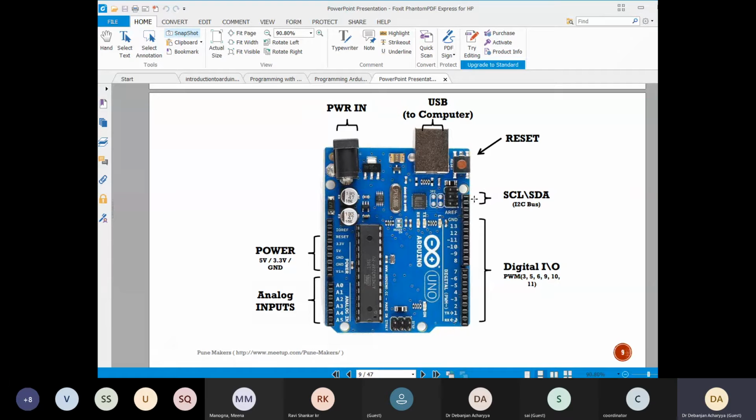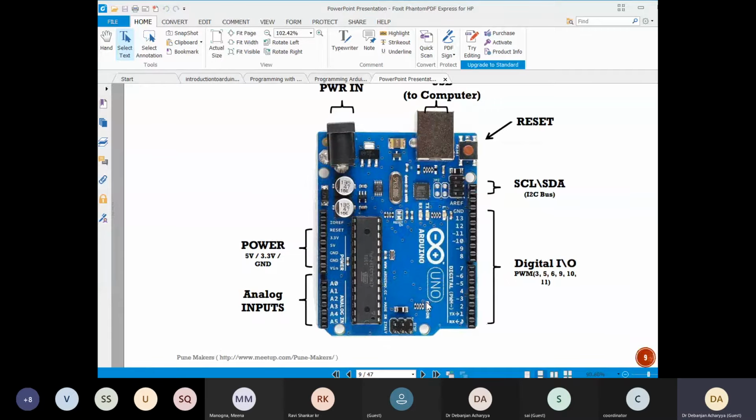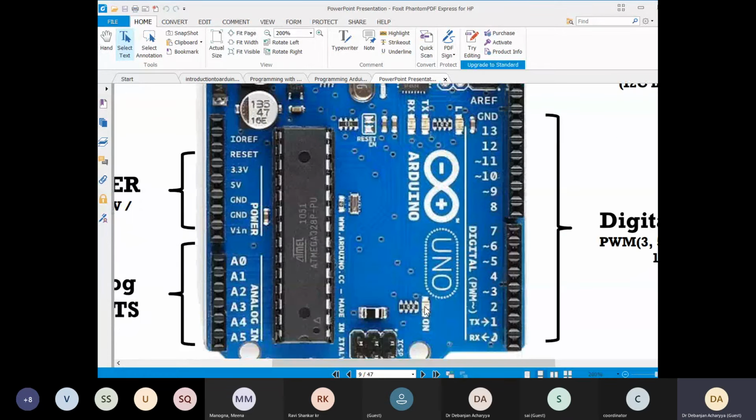You can reset it by pressing this pin, and you have a USB connector over here, and you have the power in, just to directly power on this Arduino board. And you have an LED over here. This LED is on when the Arduino board is powered.